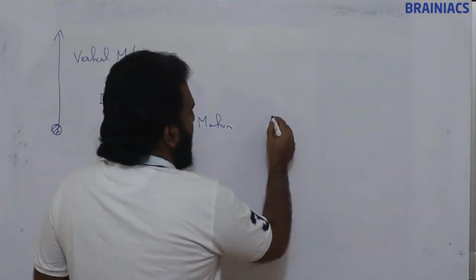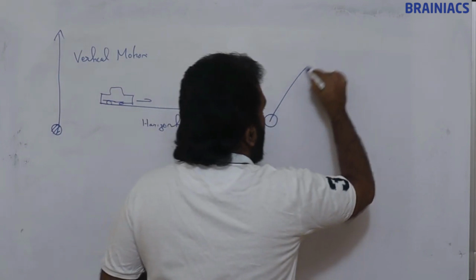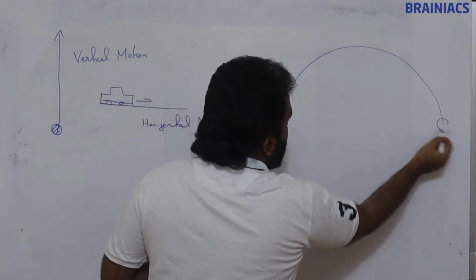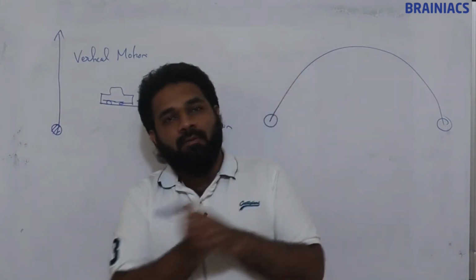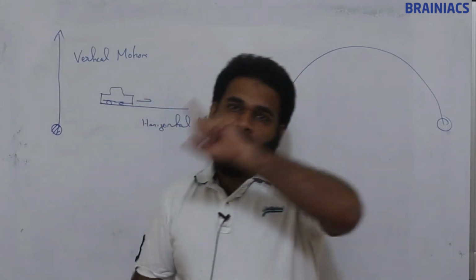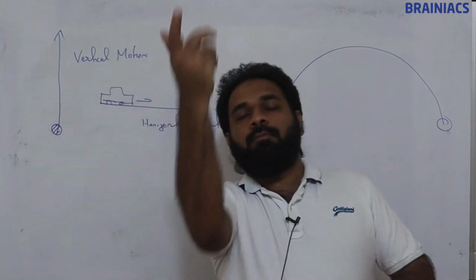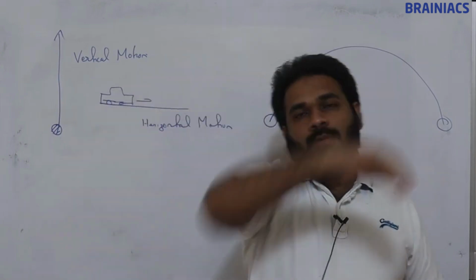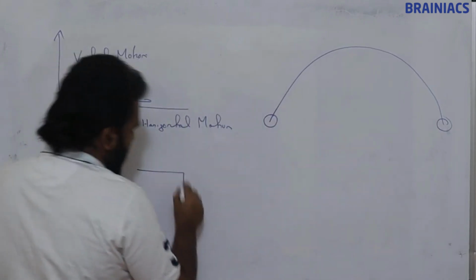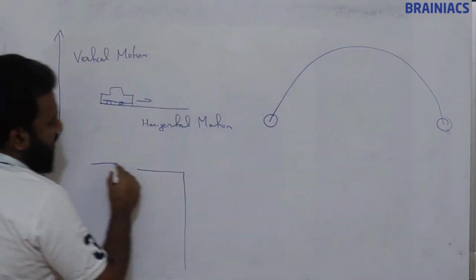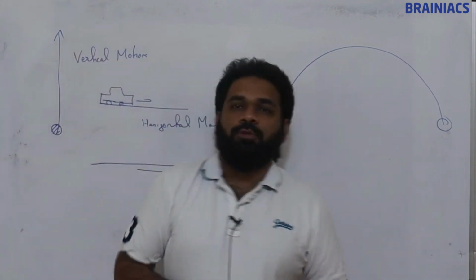But suppose someone kicked a football and it went like this, or someone hits a 6, that is projectile motion. If you throw a ball, that is projectile motion, or if something is coming and going like this, this is also another kind of projectile motion.